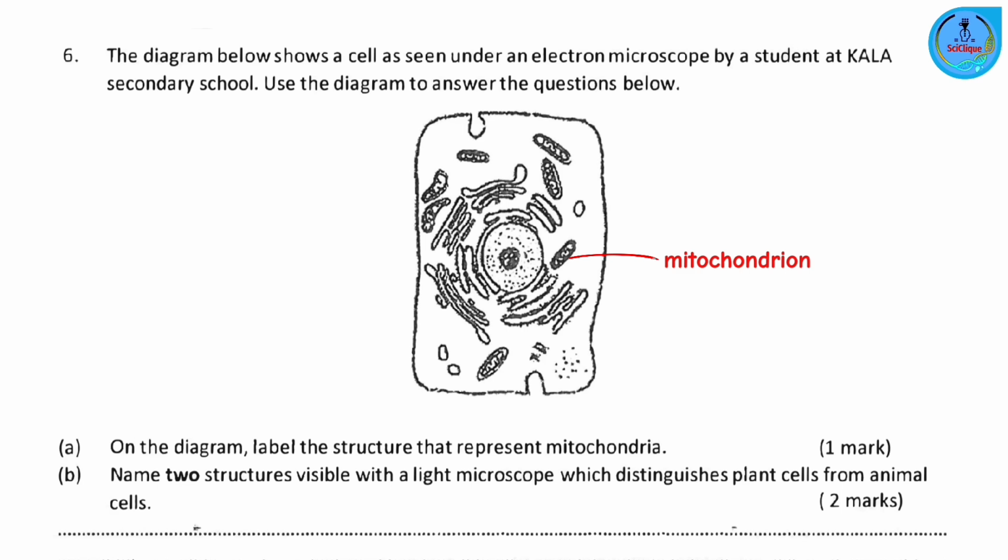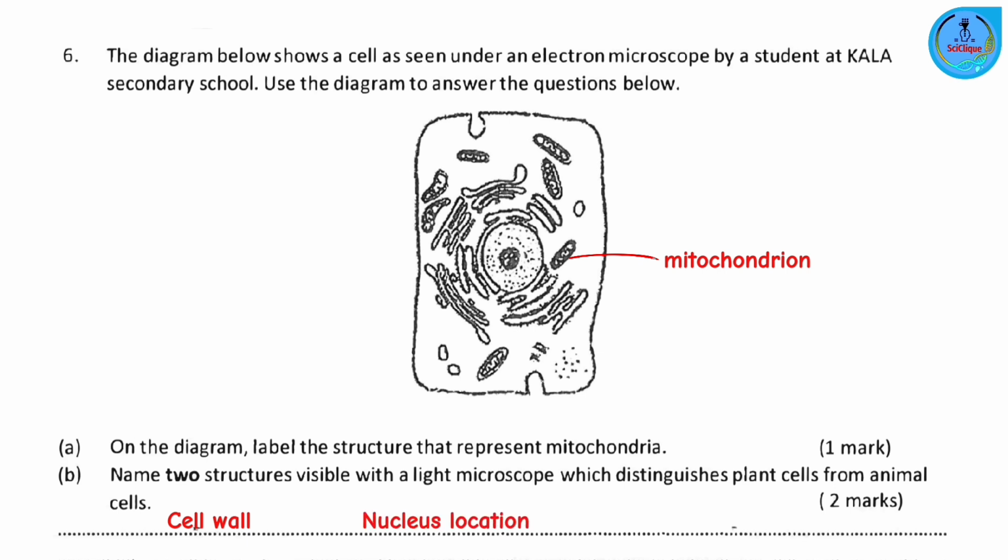Part B, name two structures visible with a light microscope which distinguishes plant cells from animal cells. Now, look at the question. The question is not asking you whether this is a plant cell or an animal cell. No, it wants to know whether if you have a cell and you're observing it under a light microscope, which two structures are you going to use to determine whether this is a plant cell or an animal cell? Number one, the presence of the cell wall. So if you have a cell wall, that makes it a plant cell. If the cell wall is absent, you have an animal cell.